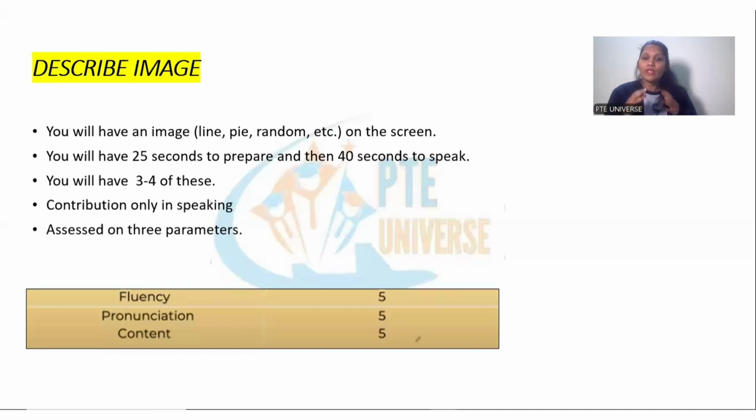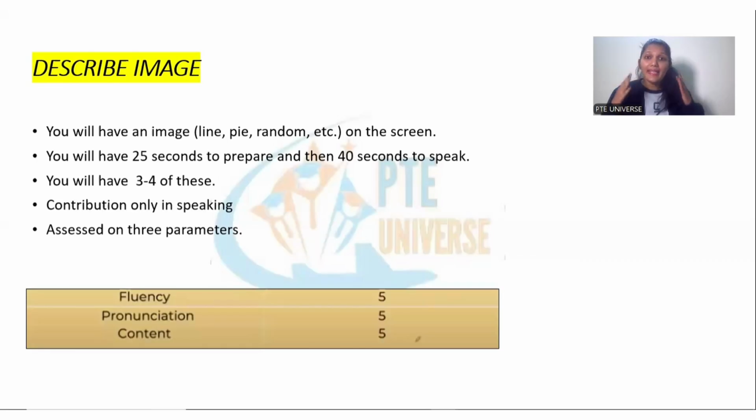Earlier in PTE, fluency was the king parameter and content was not important. After the recent changes in PTE, fluency is still the king parameter, but you have to give preference to content. You have to make sure you add relevant content. Earlier, if people were not adding relevant content, that is, they were talking about there are different colors in the picture, I can see red, yellow, green, green is my favorite color, this was also working well.